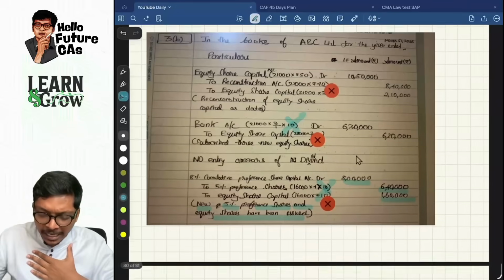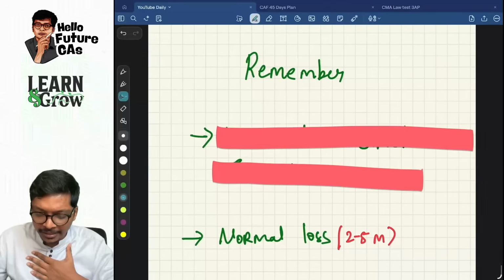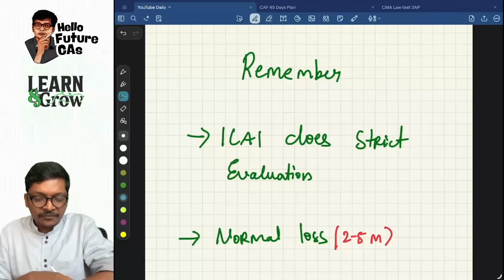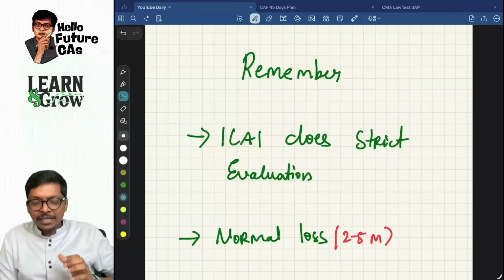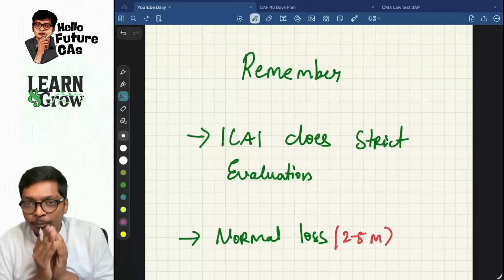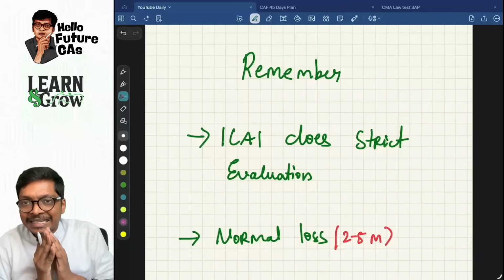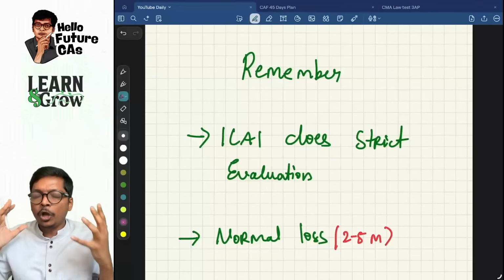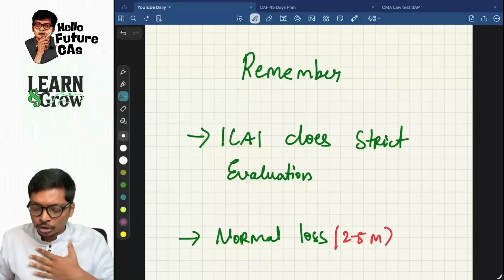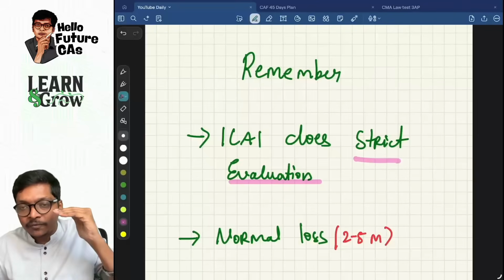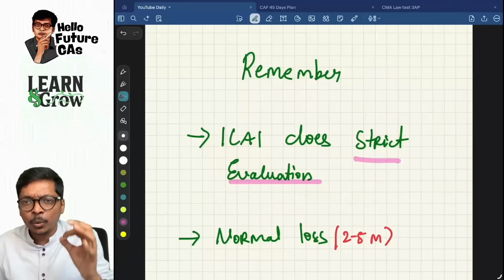And here I want to communicate to you. Remember these two things. First thing is that we are not writing a BCom exam. We are writing a professional exam. We are writing India's second toughest exam and one of the top 10 toughest exams in the world. So ICAI will do strict evaluation because they want the best of the students to enter the market as qualified